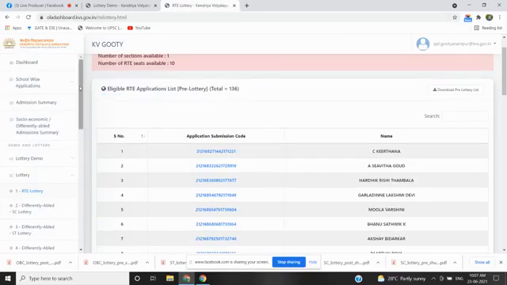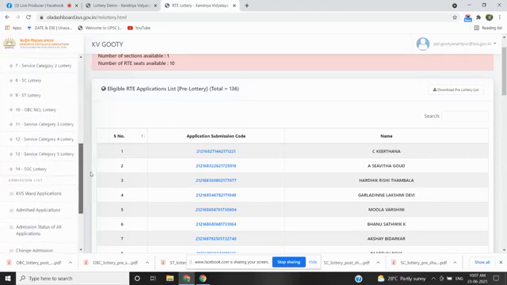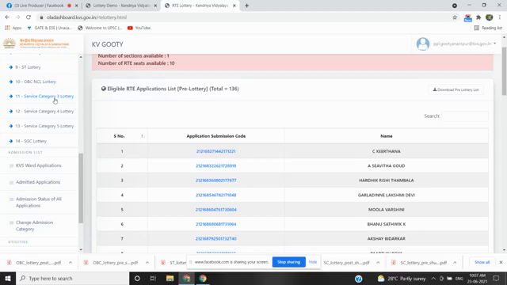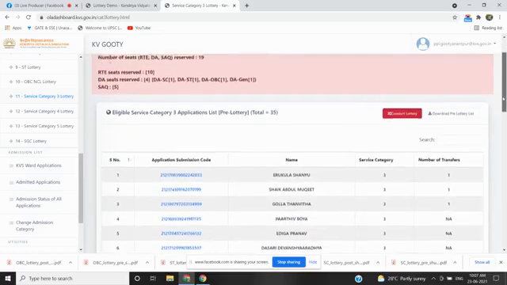Next one, service category 3. According to service category 3, the total number of applications received is 35, and total seats reserved for this Vidyalaya is 5.